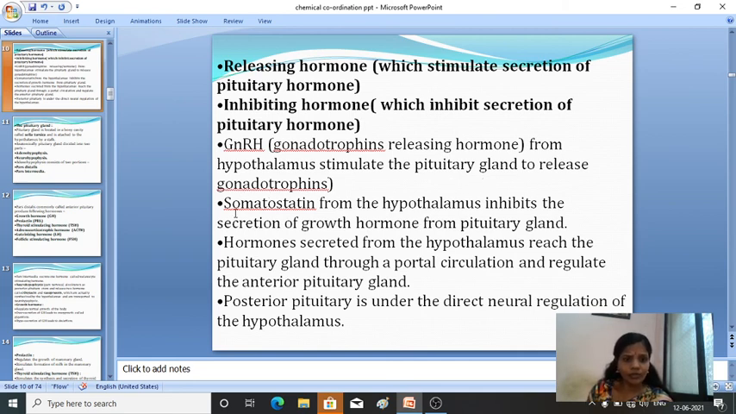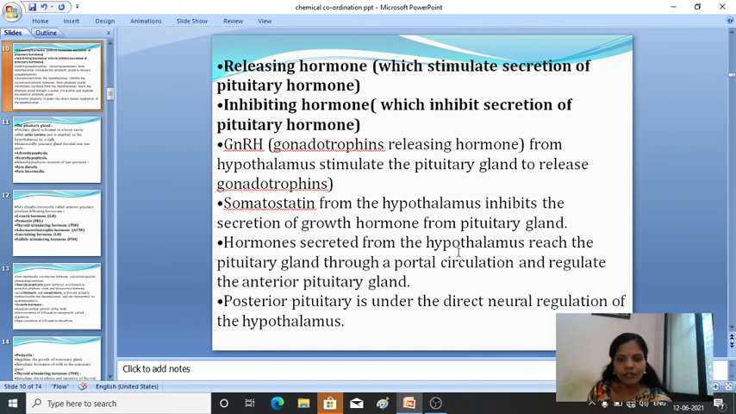Next is somatostatin. Somatostatin from the hypothalamus inhibits the secretion of growth hormone from the pituitary gland.